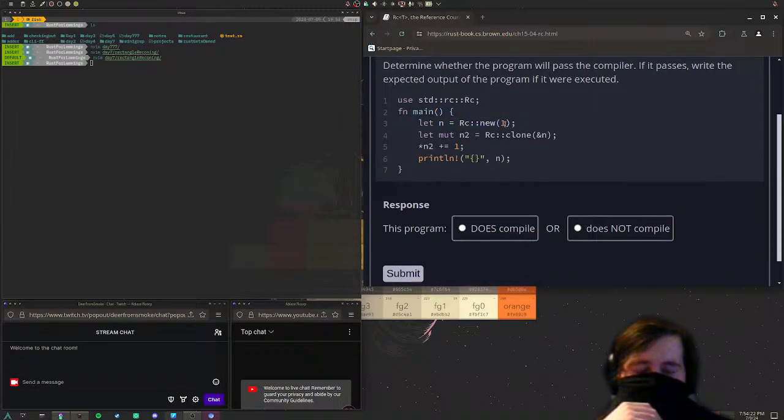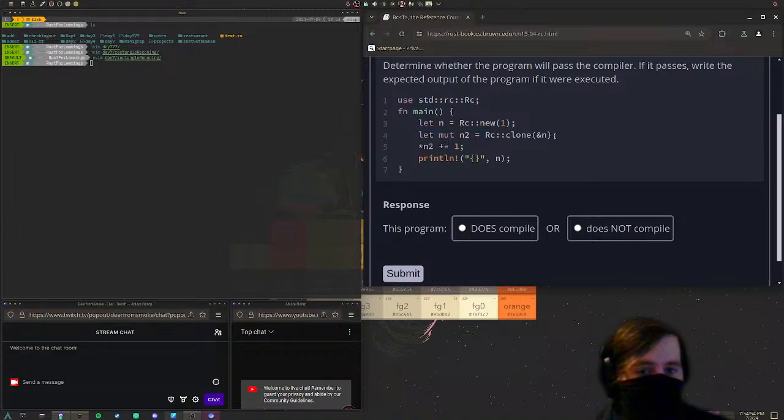All right, so we got Rc::new(1). We have an Rc with a value 1 inside of it, which is n. We have let mut n2 equal Rc::clone(&n). Right, the data inside of it cannot be mutable. I really don't see this directly being a problem. I see what's next, I think that'll be a problem, but the let mut n2, I don't think is the issue here.